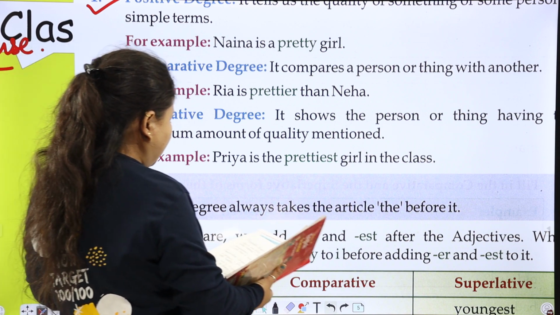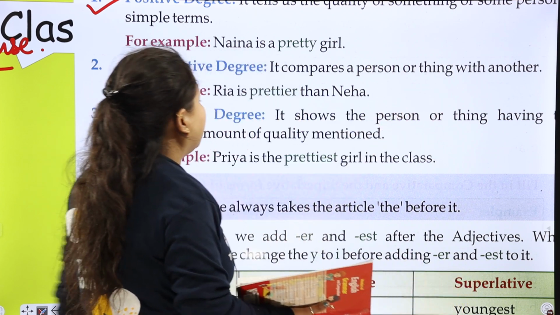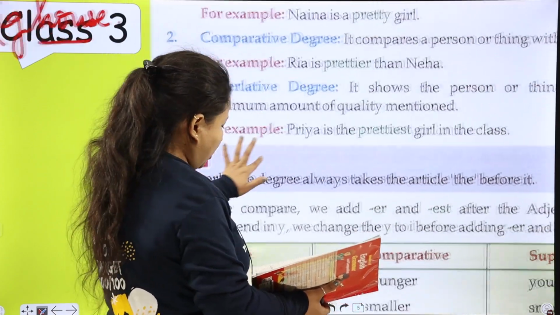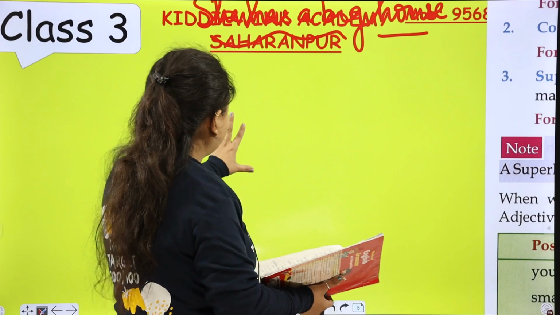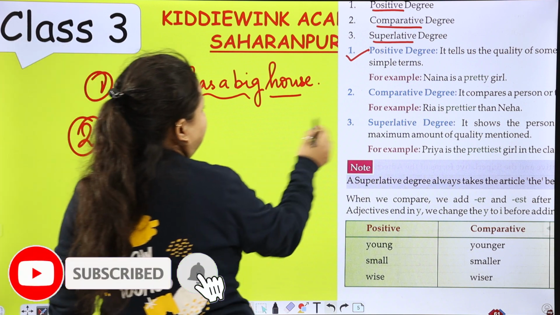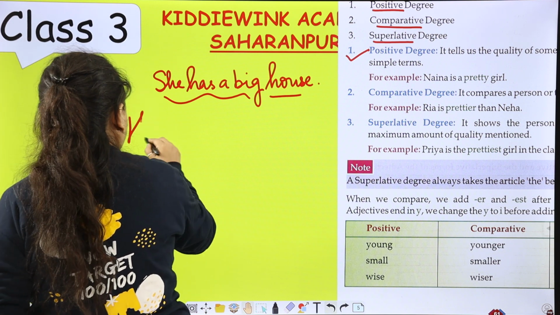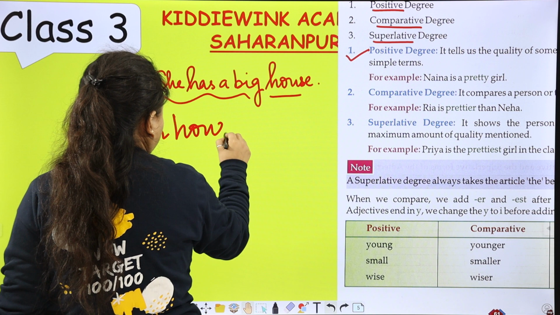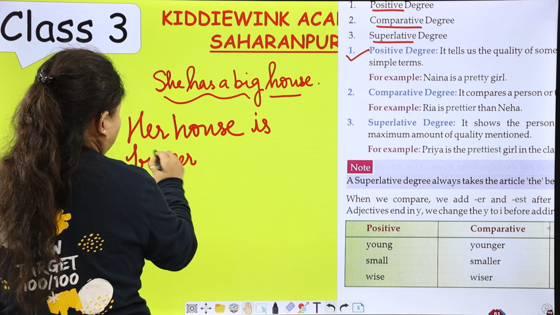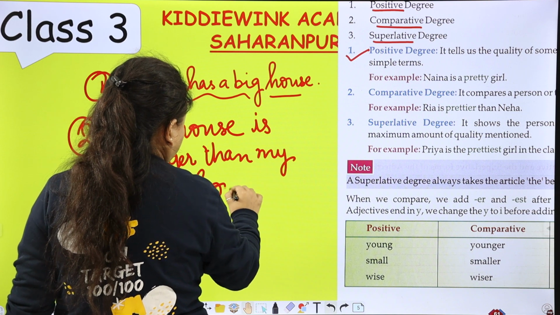Next is comparative degree. Comparative degree compares a person or thing with another. For example, her house is bigger than my house.